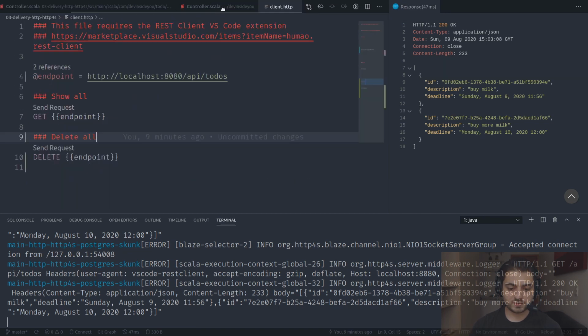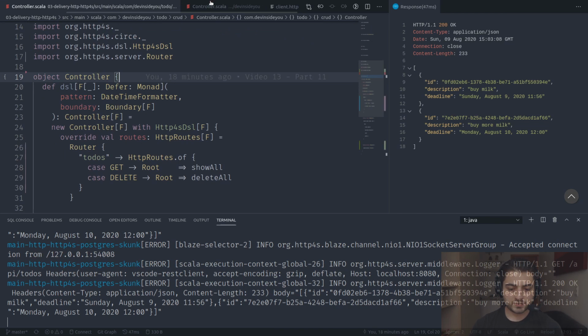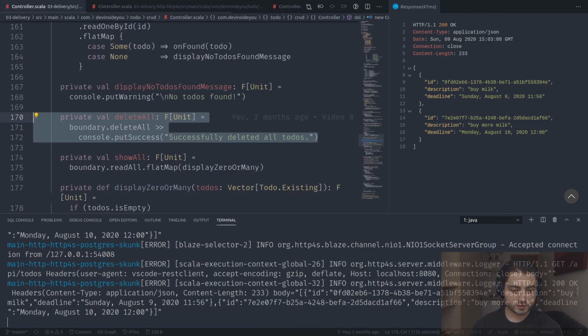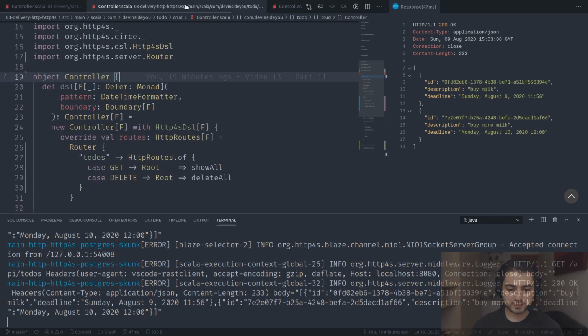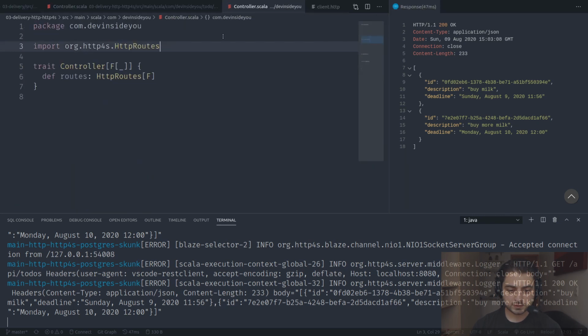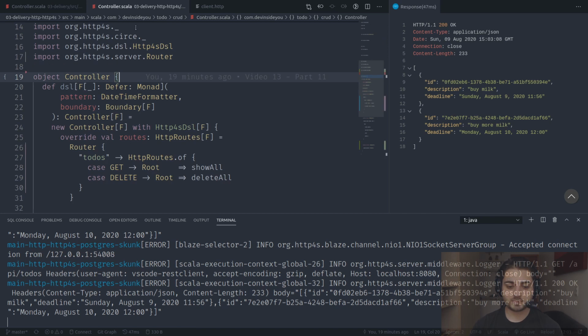So let's go and just finish the routes. We have these two controllers. What else do we have? This is the original one. This is the one that I want. Wait, what is this one? Oh yeah, this is just a helper. So now the controller is just the object. Great. So we have the original controller, the one that is not for HTTP, we have this one, and we have our client.